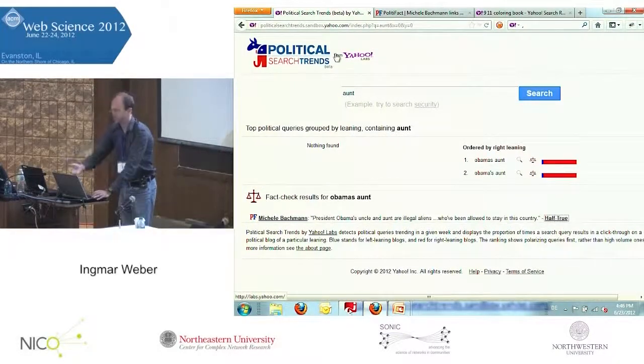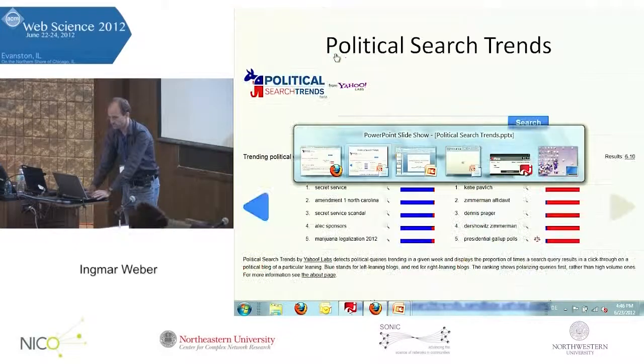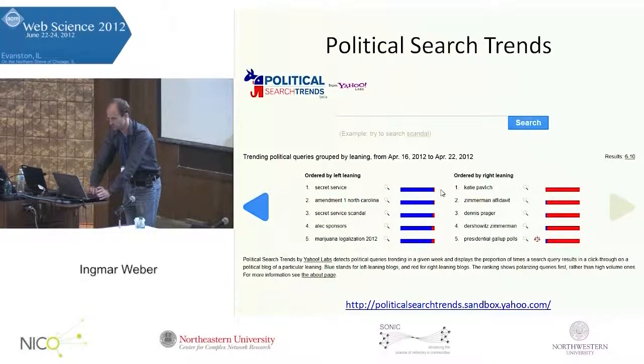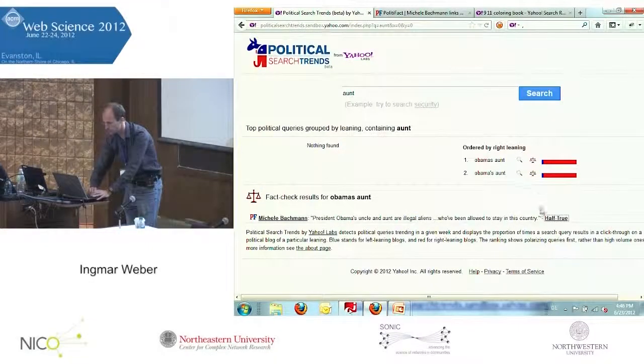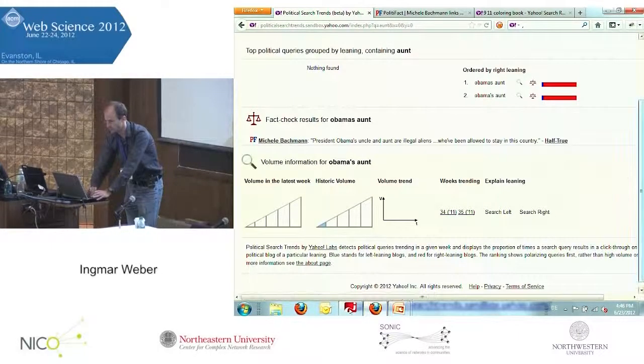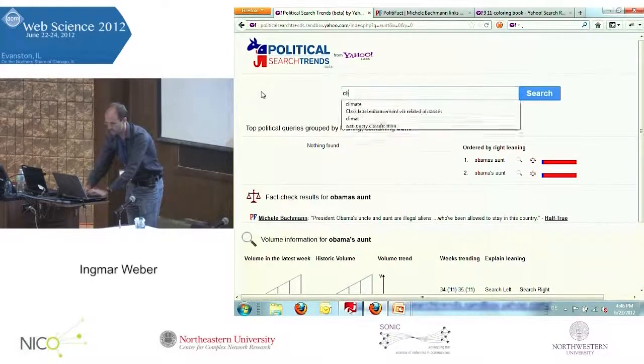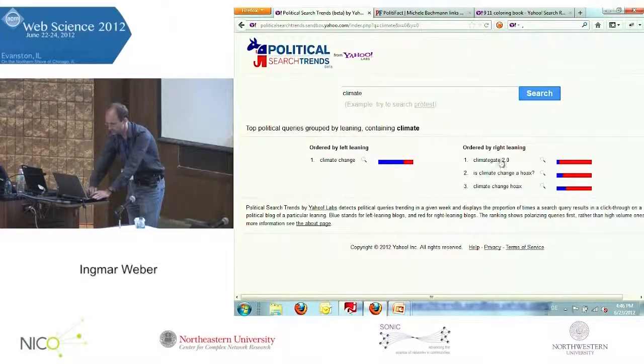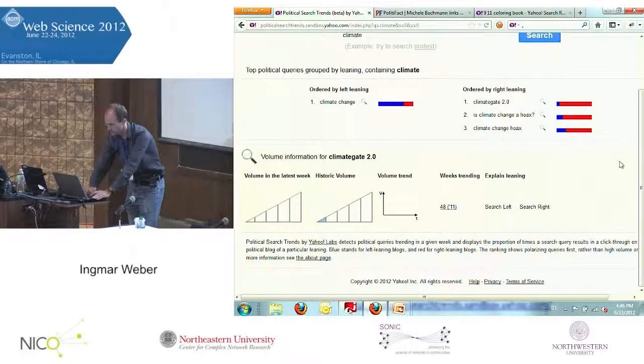In my talk, I want to talk about how this works and what's behind this tool. So here's the demo, just the link. It's called Political Search Trends. It's a public tool. You're welcome to explore. Maybe let's quickly show you one other thing that you can do, which is search left or search right. So if you have something like, let's search for climate, maybe ClimateGate 2.0, then you can either search left and see left-leaning results, or search right and see right-leaning results for this query. And this can sometimes be interesting.